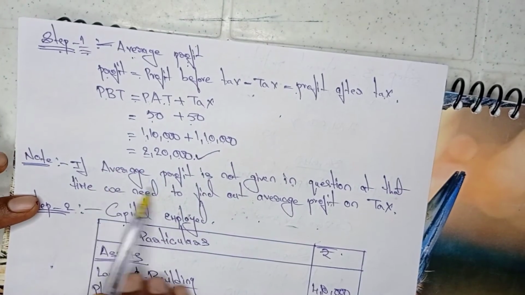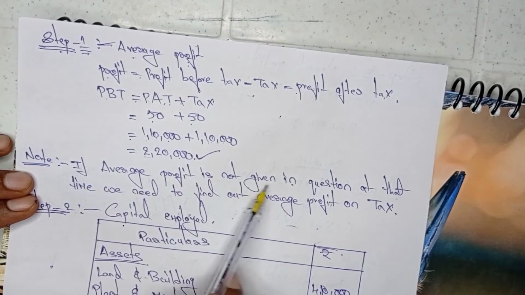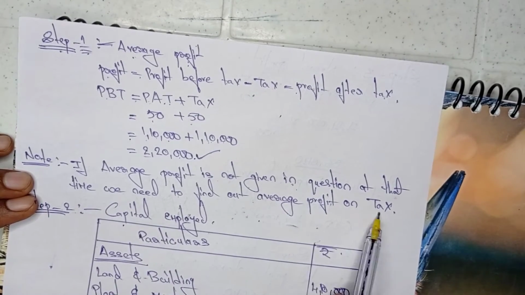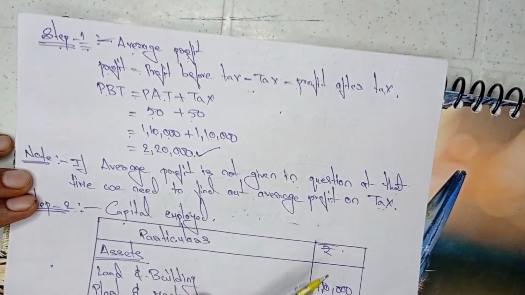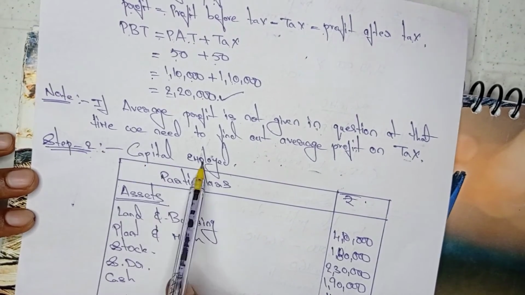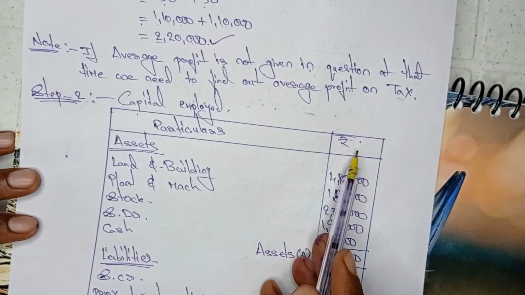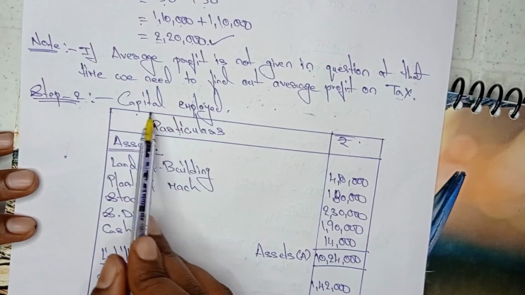For this I wrote a note as well. If average profit is not given in the question, at that time we need to find out average profit on tax. Okay, so this is the tax formula. Now coming to step 2, capital employed. For this capital employed there is a pro forma, that is particulars and rupees. What is the formula for capital employed?